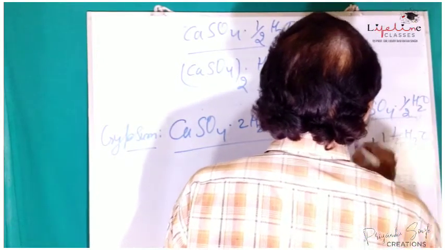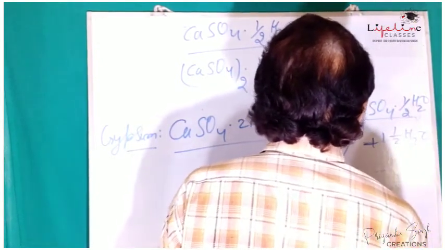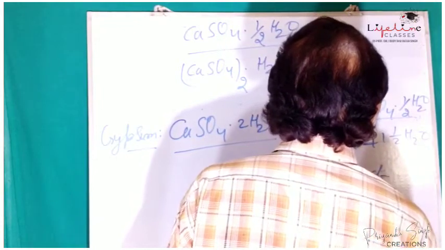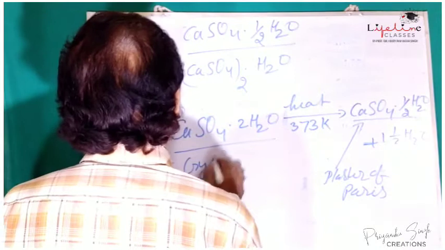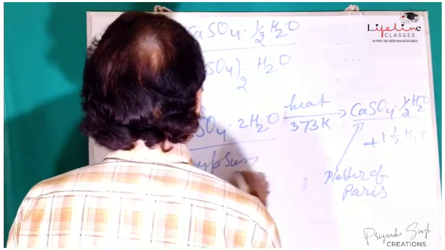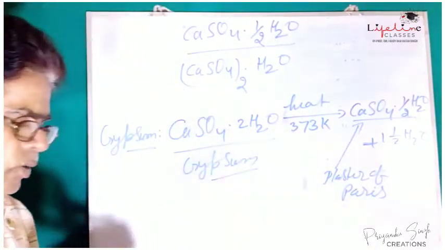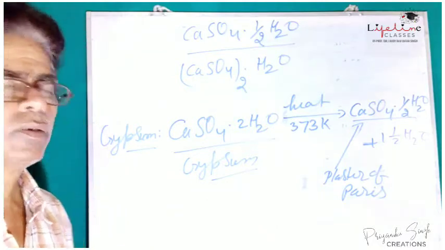This is plaster of Paris, and this is gypsum. So gypsum is converted into plaster of Paris.